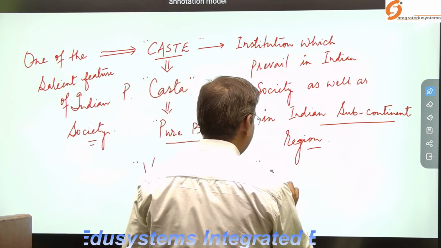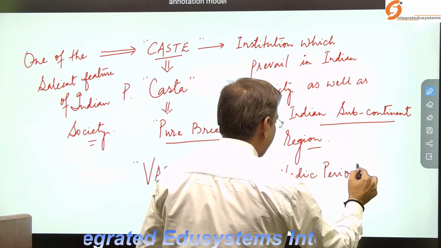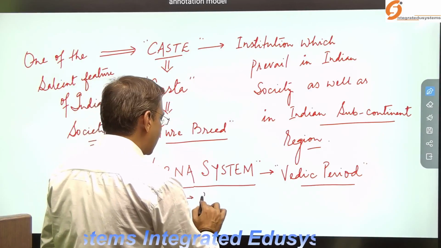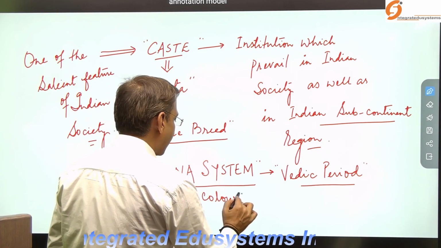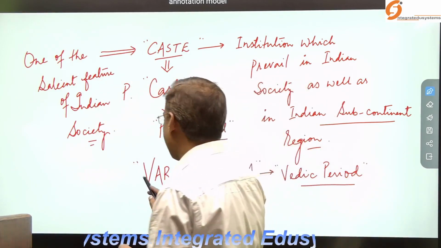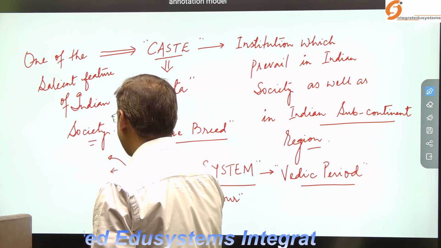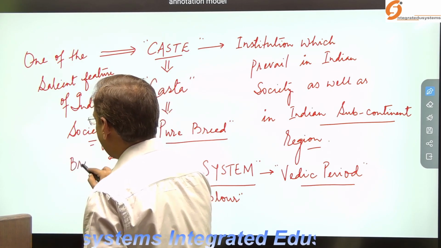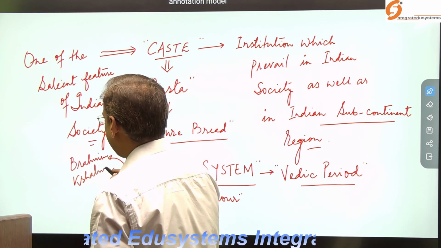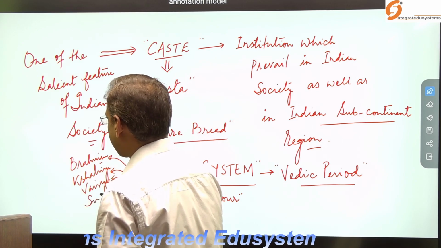The system originated during the Vedic period. As you people know, Varna means color. The literal meaning of Varna is color. When you look at the Varna system, the society was divided into the Brahmin, the Kshatriya, Vaishya, and Shudras.